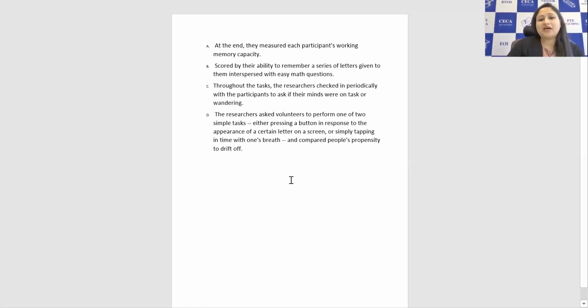Stressed with easy math questions. So the order will be D, C, then A, then B, because they're talking about the process at the end: measuring the participant's working memory capacity. How will they do that? Scored by their ability to remember a series of letters given to them, with easy math questions. So this is how the sequence will be for this question.